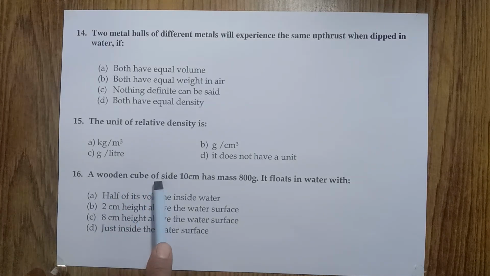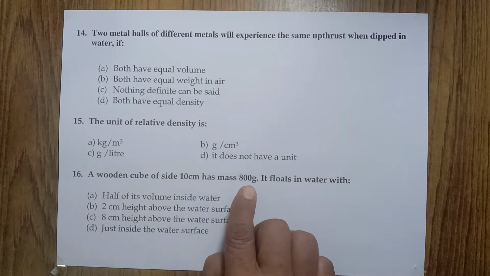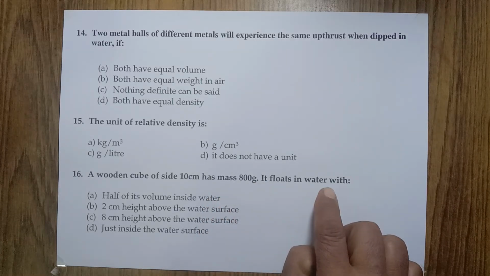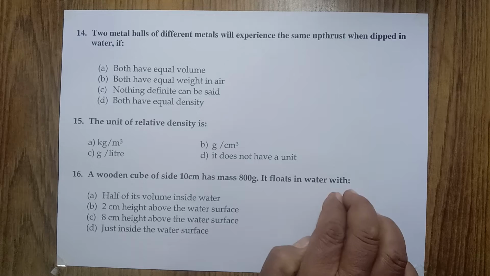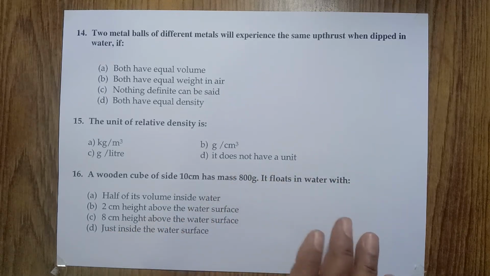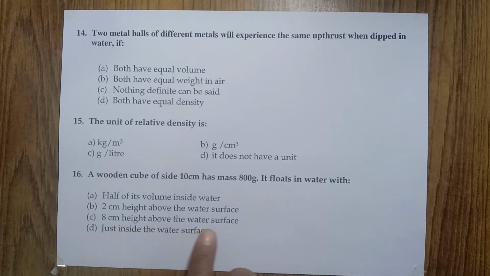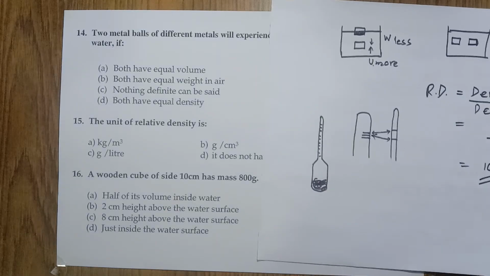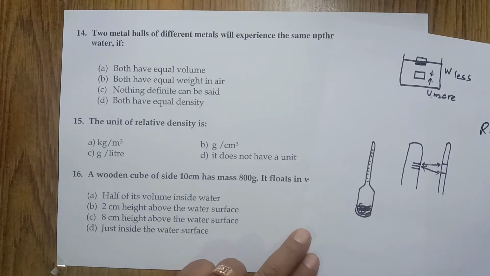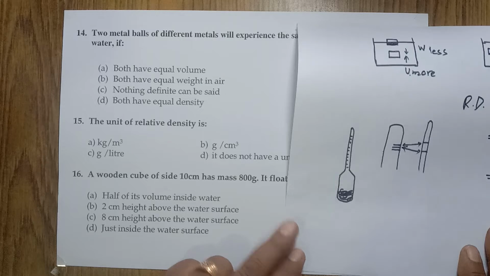A wooden cube of side 10 centimeter has mass 800 gram. If it floats in water, how much of it is above the water surface: with half of its volume inside water, 2 centimeter height above the water surface, 8 centimeter height above the water surface, or just inside the water surface? Now, it would be better to have a little idea about this first, and then only we'll be able to answer this question.